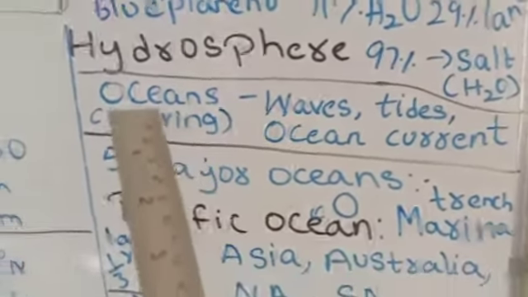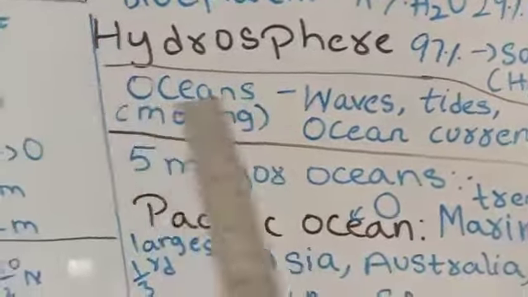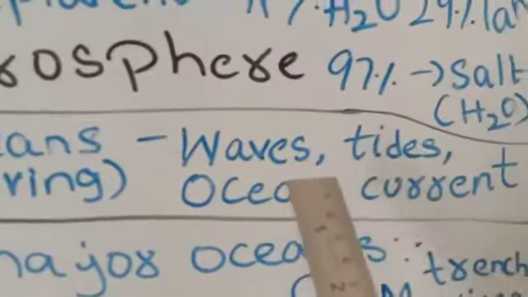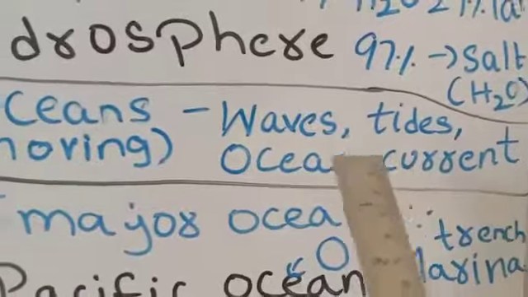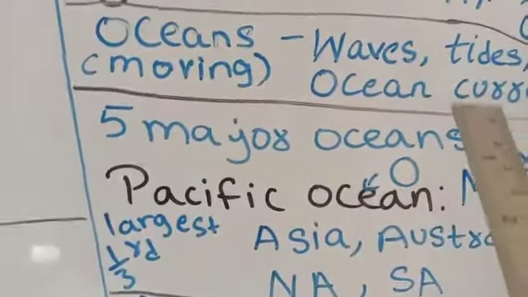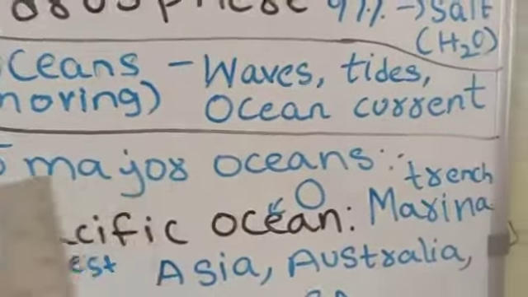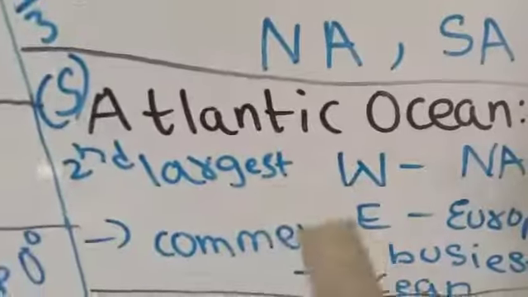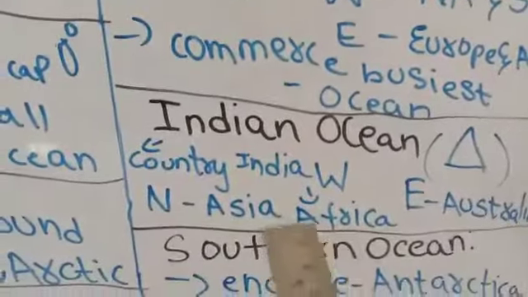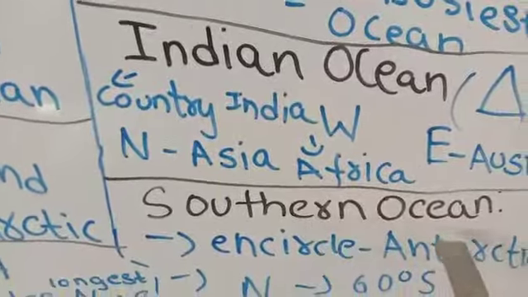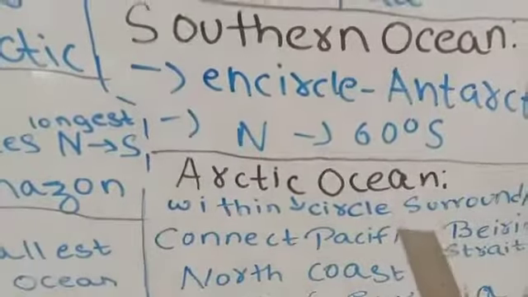Now we'll move to the oceans. Oceans are always moving and they are interconnected. Waves, tides and ocean currents are the 3 main movements of ocean water. Now we are going to learn about the 5 major oceans of the earth. The first one is the Pacific Ocean, second is the Atlantic Ocean, third is the Indian Ocean, fourth is the Southern Ocean, and fifth is the Arctic Ocean.